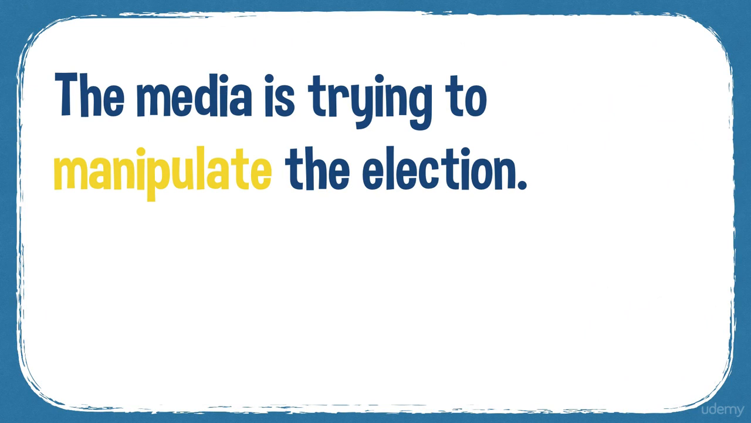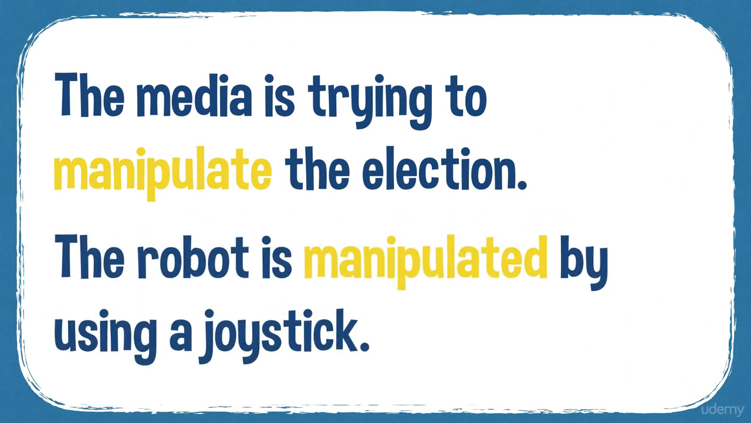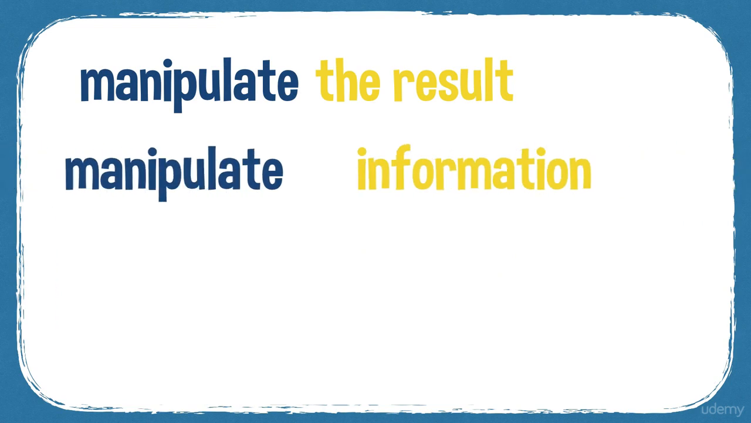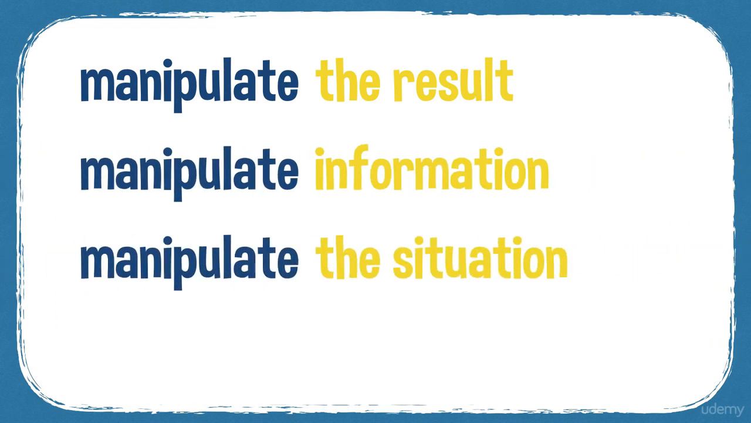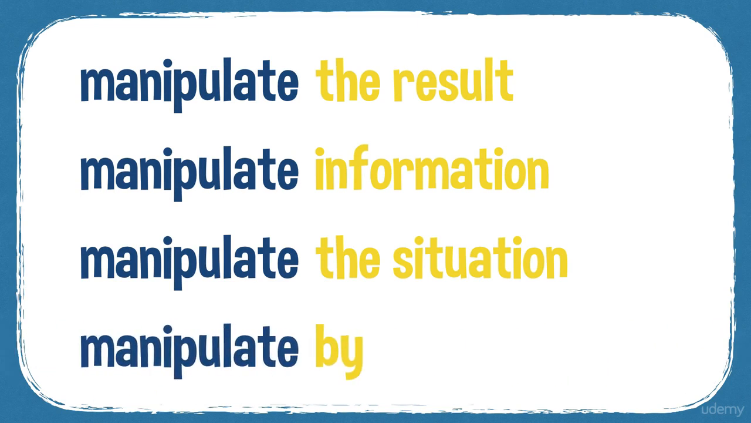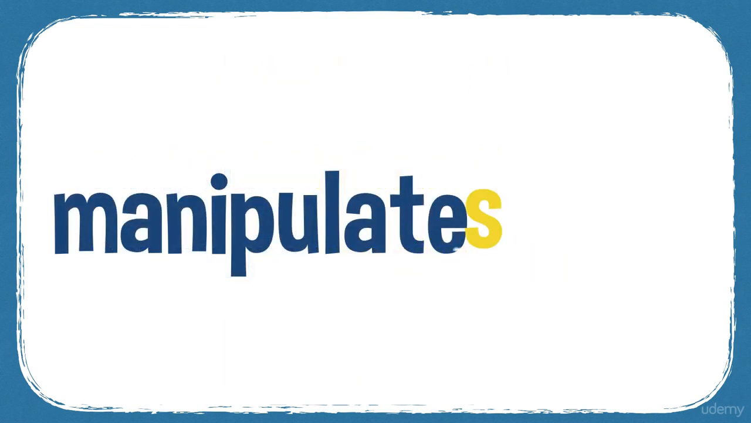They're trying to change the election results by saying things. The robot is manipulated by using a joystick, so you can control the robot with a joystick. Some collocations: you can manipulate the result, manipulate information, manipulate the situation, and a common preposition that goes with manipulate is by. You can manipulate something by doing something. Here are the different forms for the word manipulate. And for a noun, you can use manipulation.